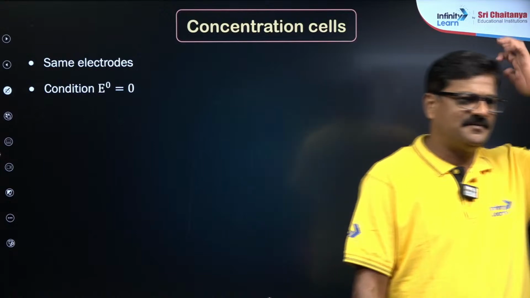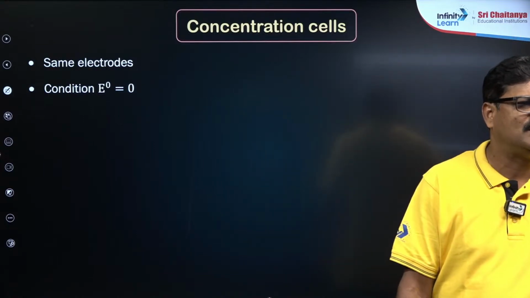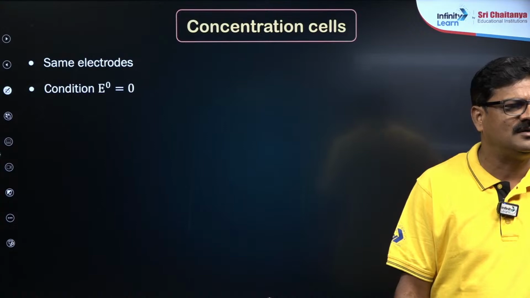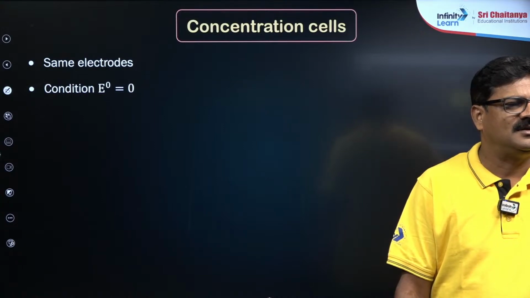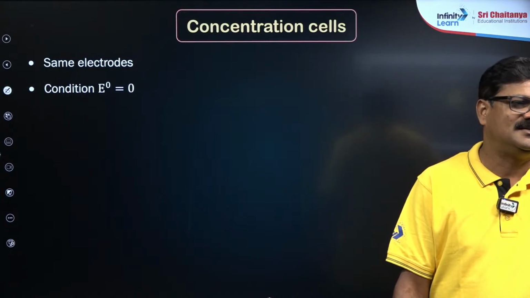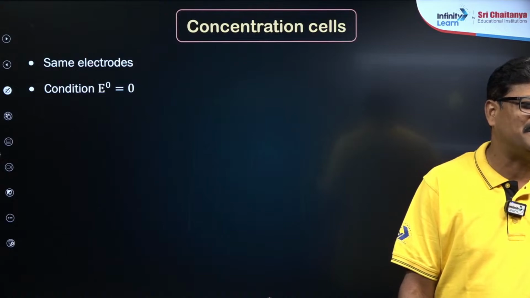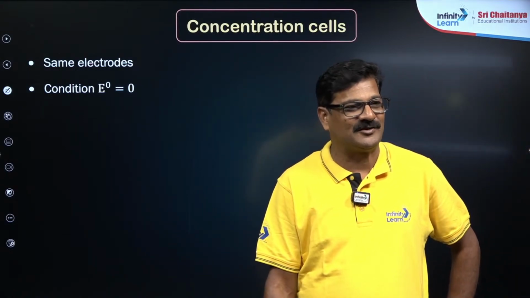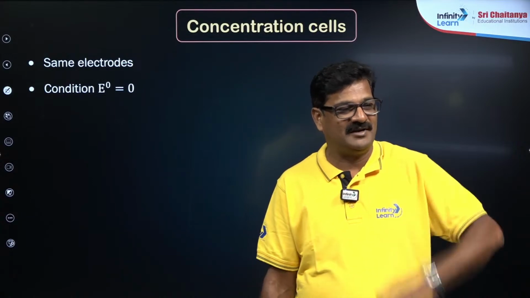Sir, if the EMF is equal to anode, and that is going to be the other side cathode supposed to be hydrogen electrode. Supposed to be hydrogen electrode, otherwise it can happen, right?